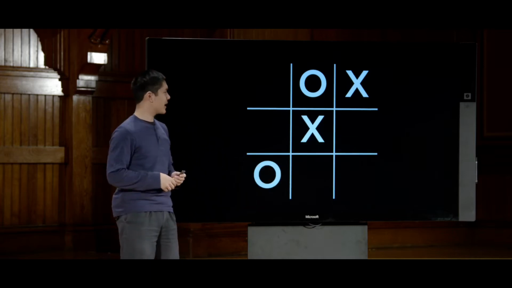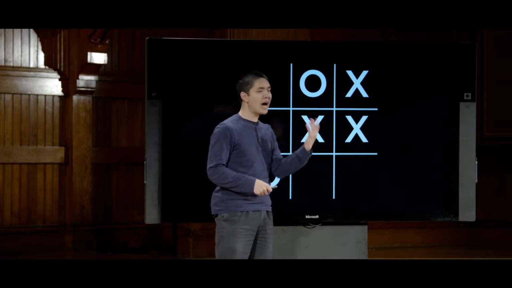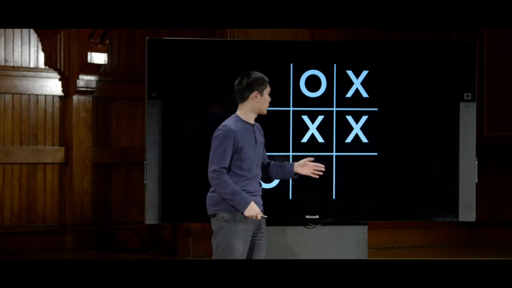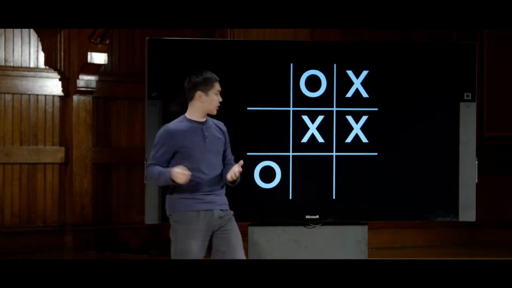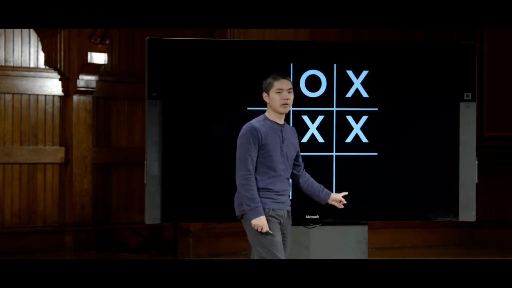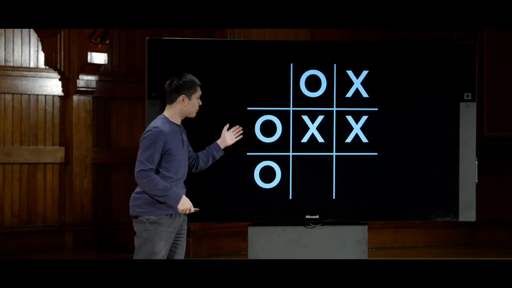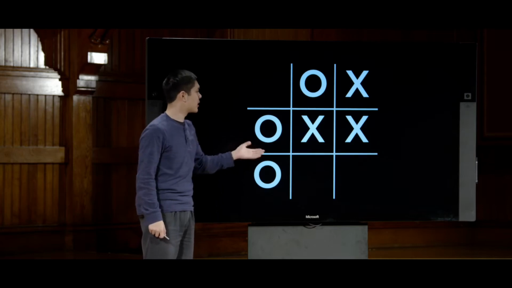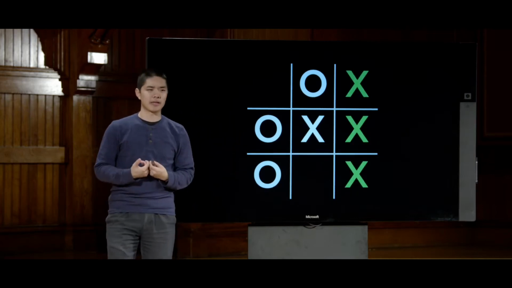But now, X has a pretty clever move. X can make a move like this, where now X has 2 possible ways that X can win the game. X could win the game by getting 3 in a row across here, or X could win the game by getting 3 in a row vertically this way. So it doesn't matter where O makes their next move. O could play here, for example, blocking the 3 in a row horizontally. But then X is going to win the game by getting a 3 in a row vertically.